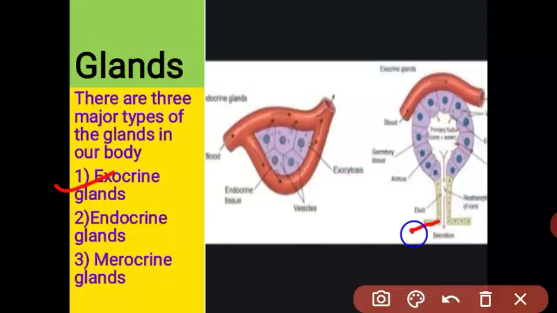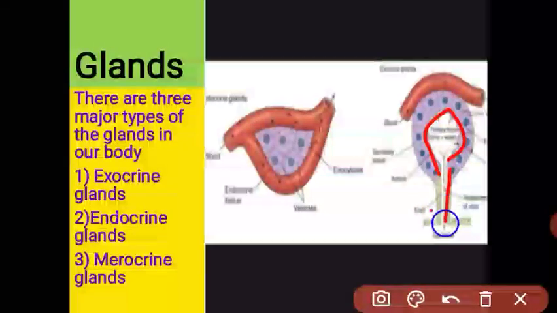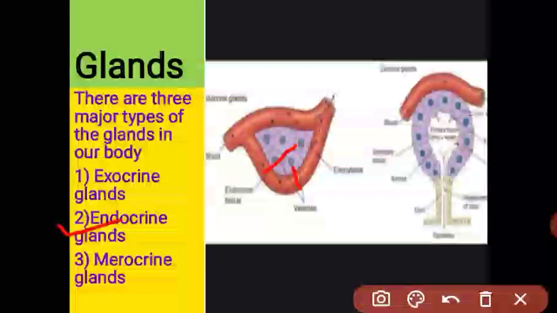See, there is a picture. This is the exocrine gland. The gland secretes its secretion through a duct to the target organ. This gland is called the exocrine gland. And endocrine gland means the gland which has no duct. They secrete their secretion directly into the blood stream. This gland is called the endocrine gland.